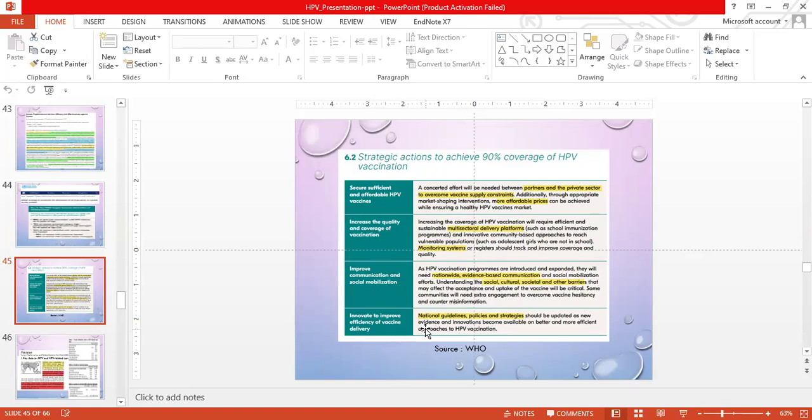There should be national guidelines, policies, and strategies to make HPV vaccination more approachable and affordable.